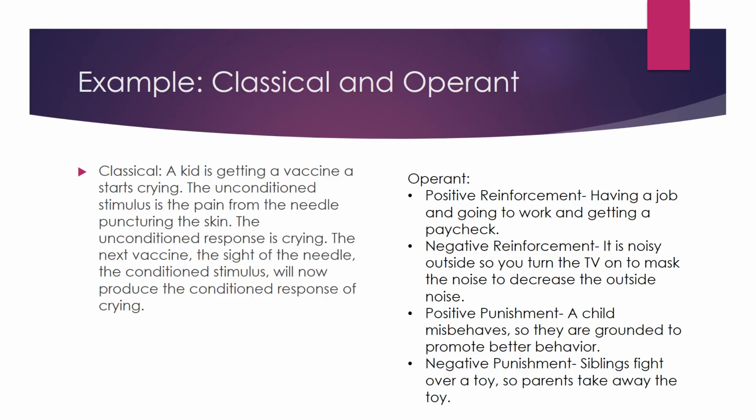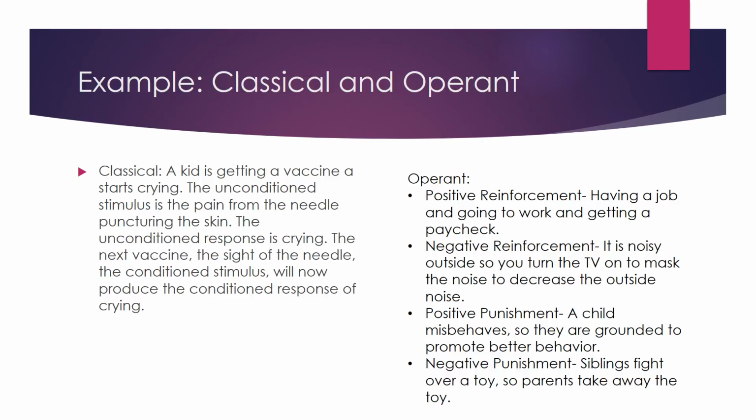Example of classical and operant. A kid is getting a vaccine and starts crying. The unconditioned stimulus is the pain from the needle puncturing the skin. The unconditioned response is crying. At the next vaccine, the sight of the needle, the conditioned stimulus, will now produce the conditioned response of crying. That is classical.